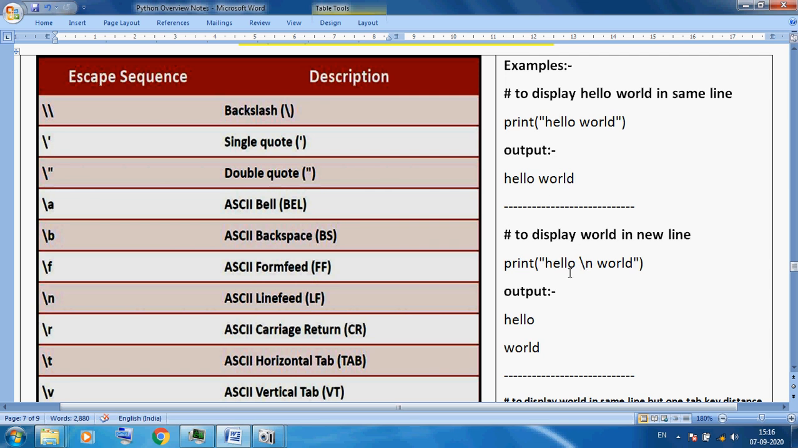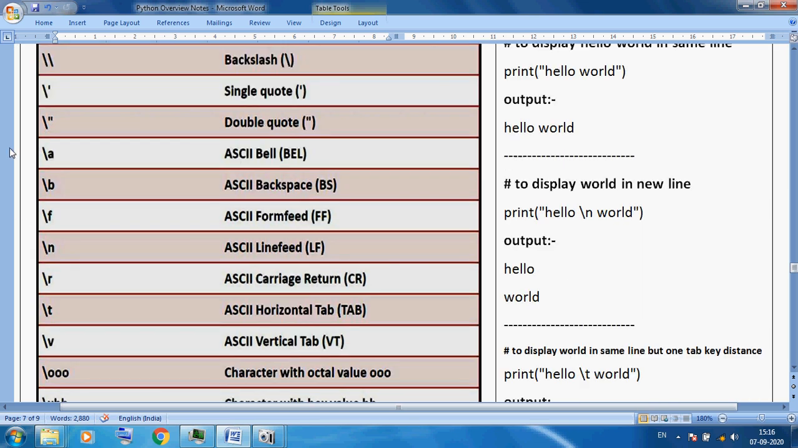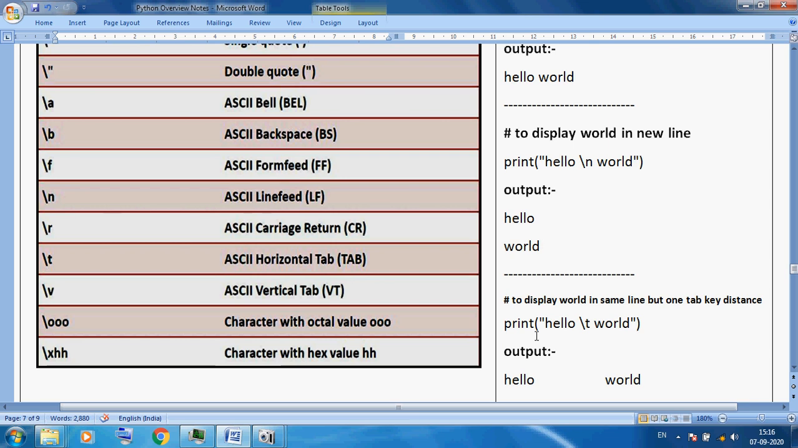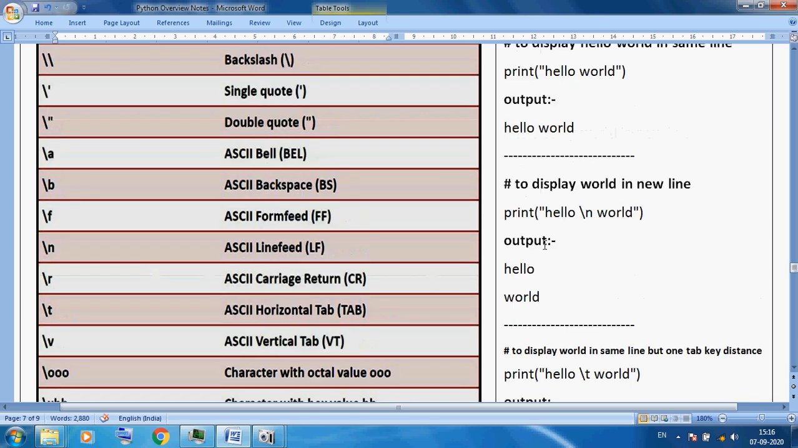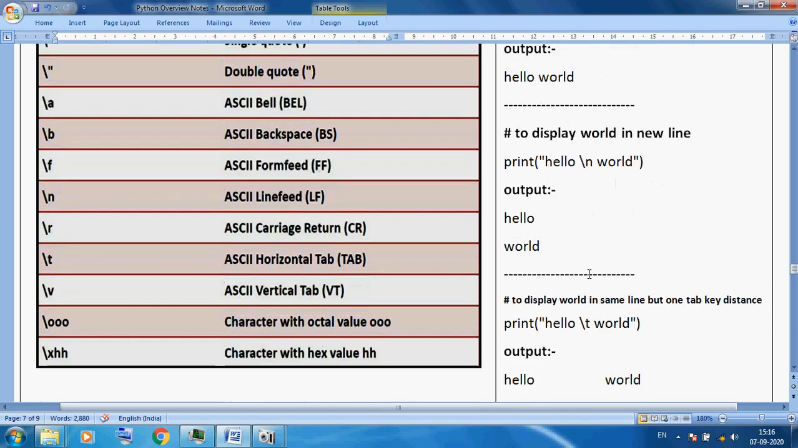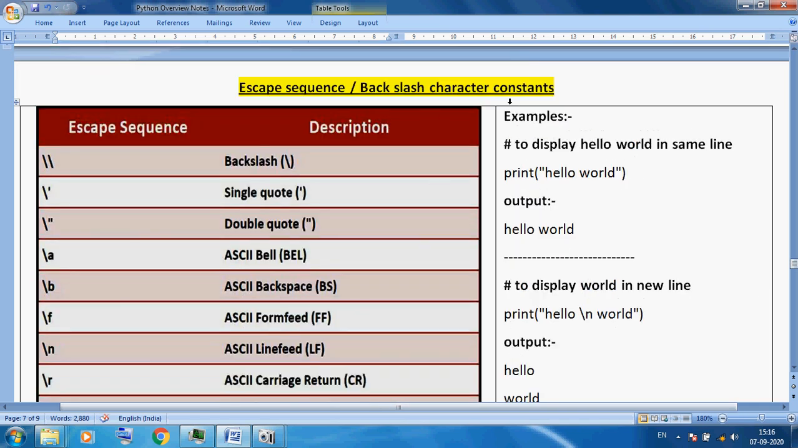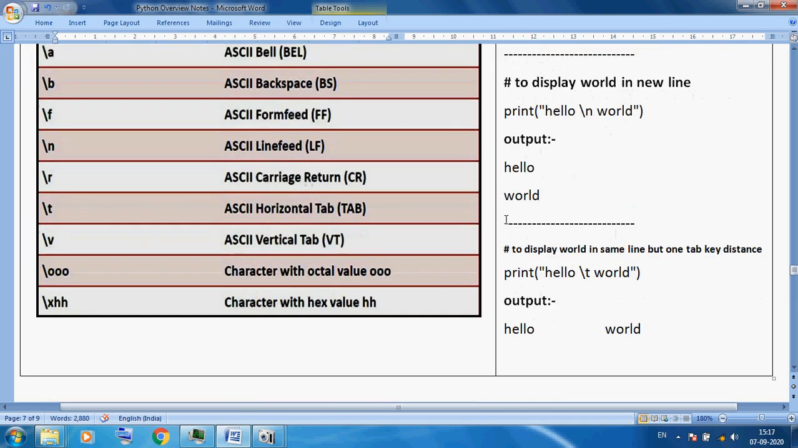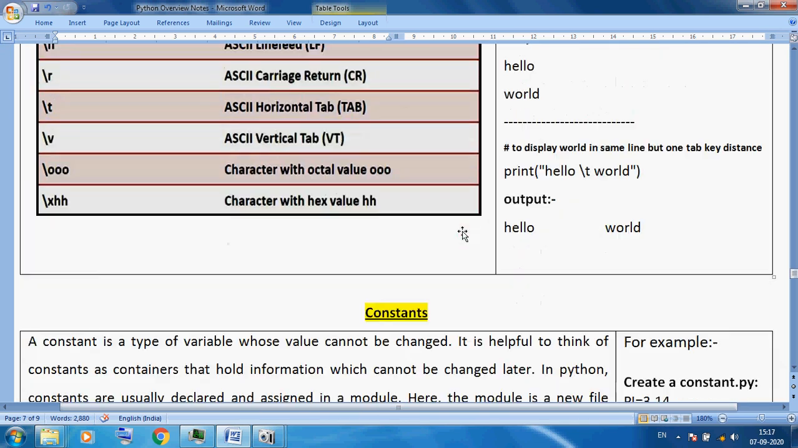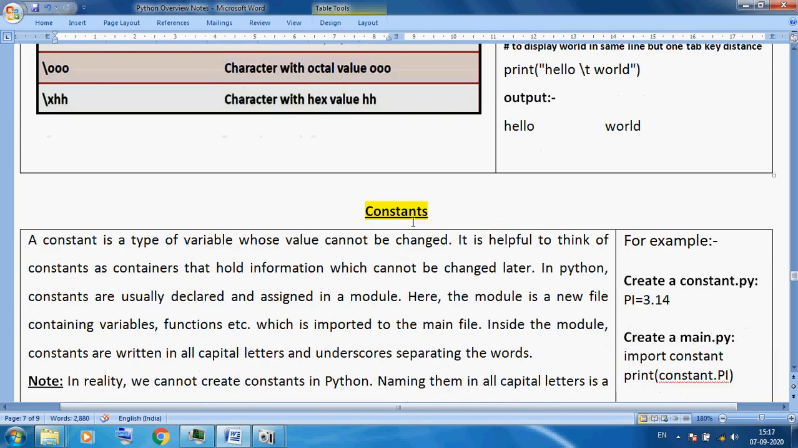So we can use \n, \t and other characters to decorate and format our output in a new line, as you wish. We can use all the characters, but mostly we use \n and \t, or we can also use \a to listen to a beep sound. It will produce a beep sound, okay. So this is called an escape sequence, okay. Now the next thing is constant, okay.